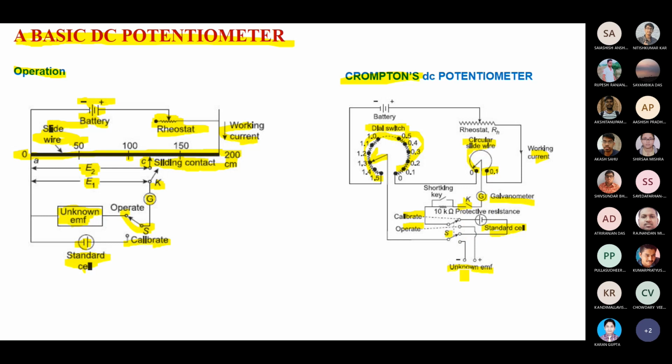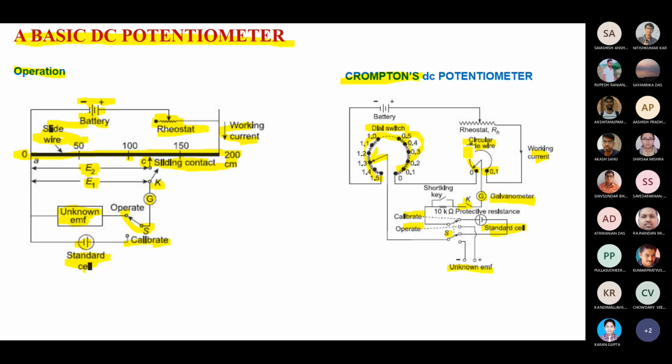No, I am telling the wrong thing. First make it the standardized cell. You can get the galvanometer deflection. How much value was there? Now go to the unknown EMF. Now the deflection will be different.